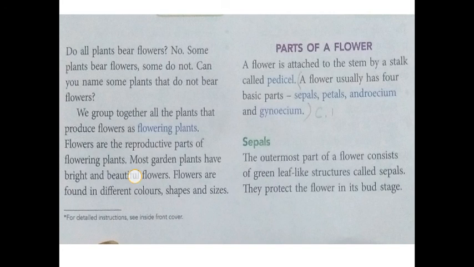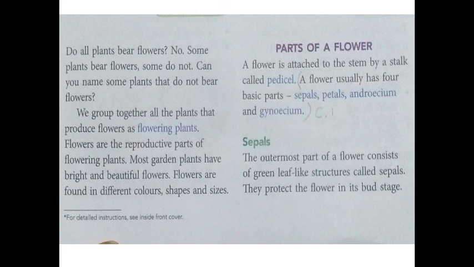What are reproductive parts? Reproductive parts are that part of the flower which can reproduce, which can give birth to a new plant or new flower. Understood?